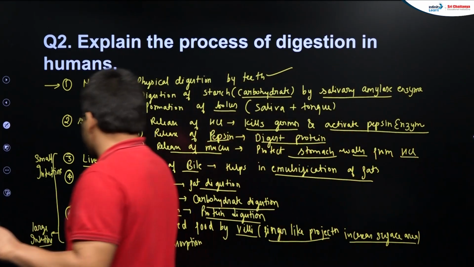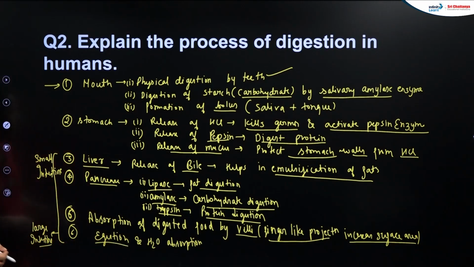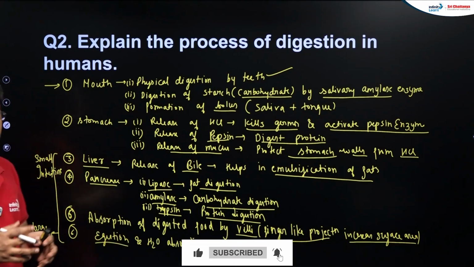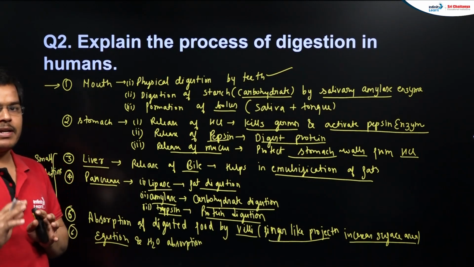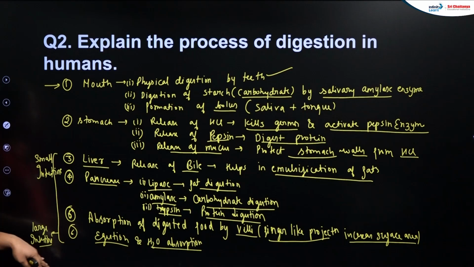Last thing, students, that happens is the egestion. First of all, your large intestine will be involved in this process. The rectum part will store the fecal matter, then it will be released later. And students, absorption of water also takes place in the large intestine only.